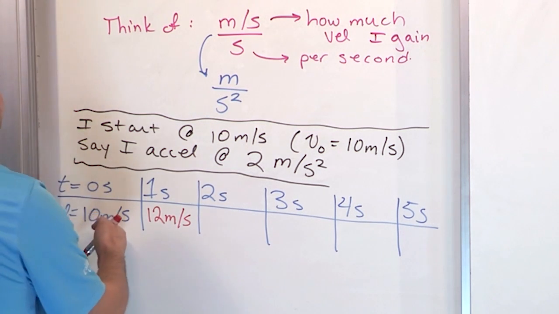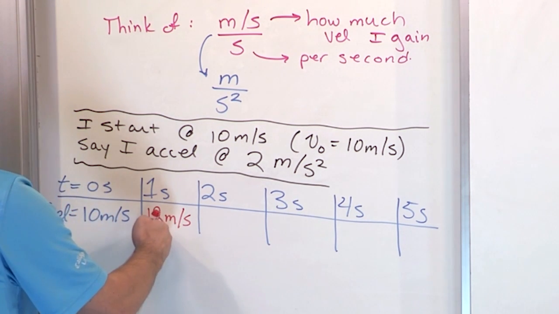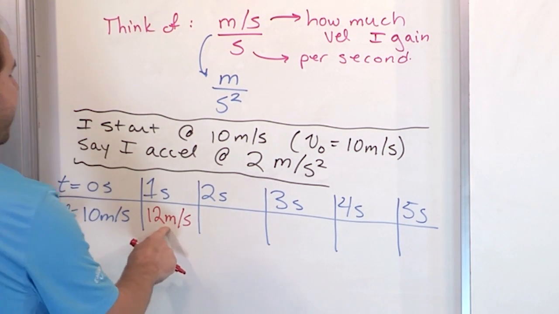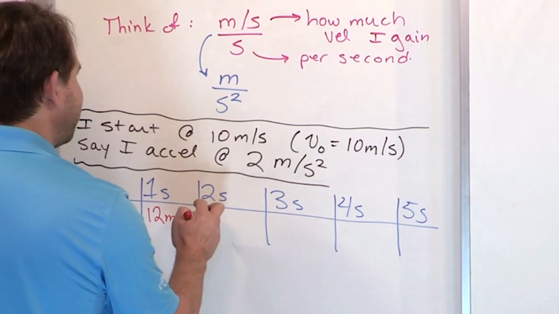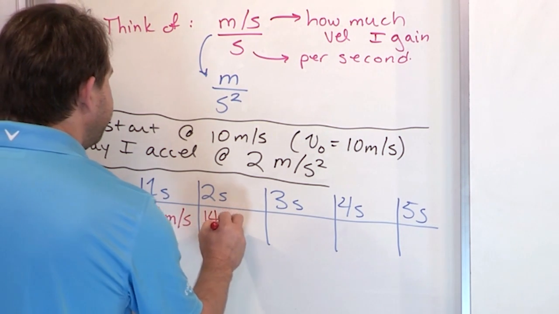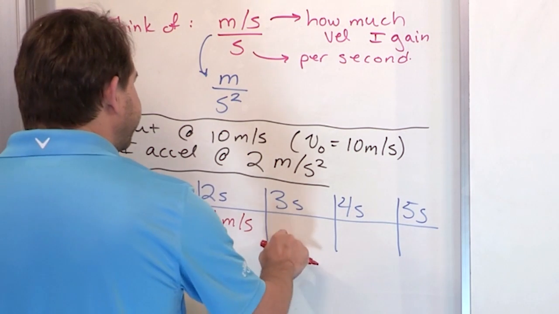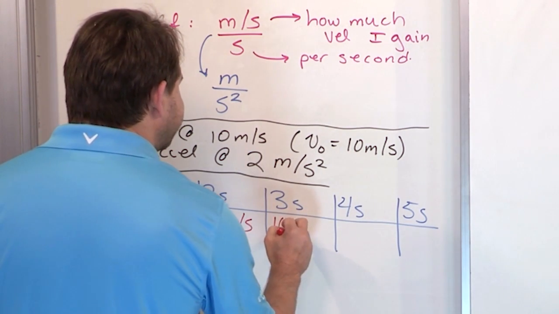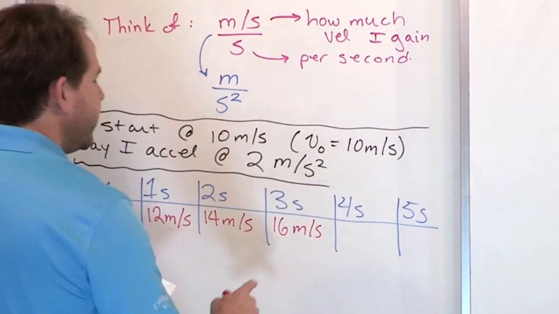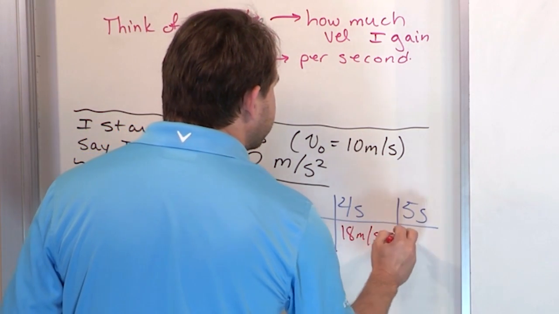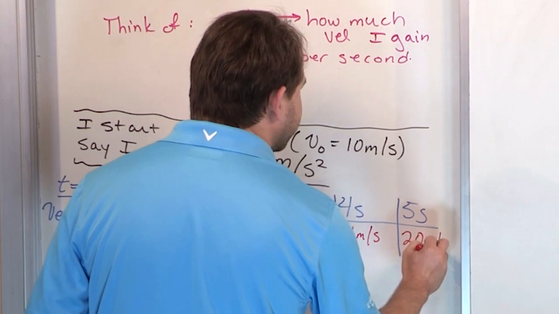You see, my rate was 2 meters per second. Every second that goes by, that's how much my speed increases. Now, when I move from 1 to 2 seconds, I'm now going 14 meters per second because I picked up another 2 meters per second. Then I go another second in the future, I'm now traveling 16 meters per second. Then another second, I'm going 18 meters per second, and you see the pattern, and then I'm going 20 meters per second.